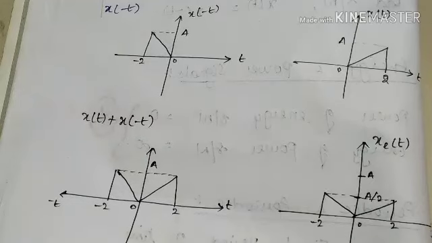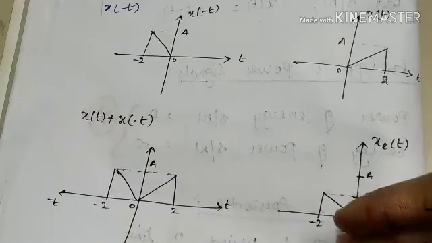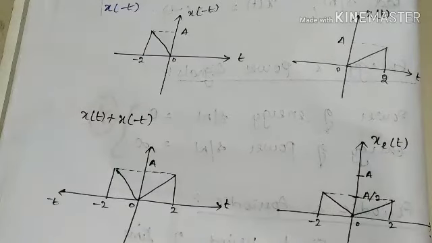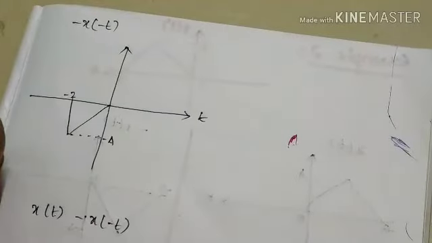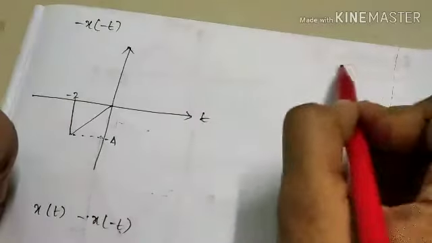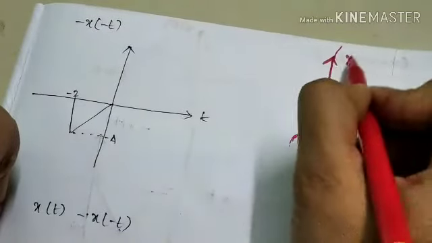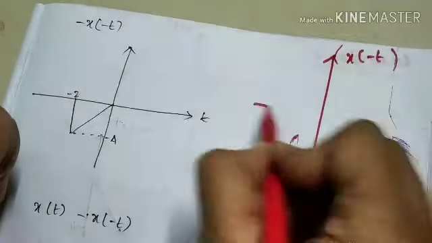Let's go for the odd component. Have you all understood up to this step? If you are having doubts, do comment in the comment box. Let's go for the odd component of the signal. First we will see x of minus t. How will it be?